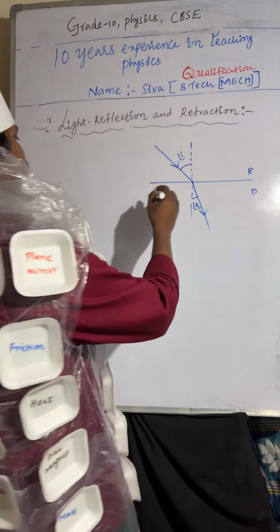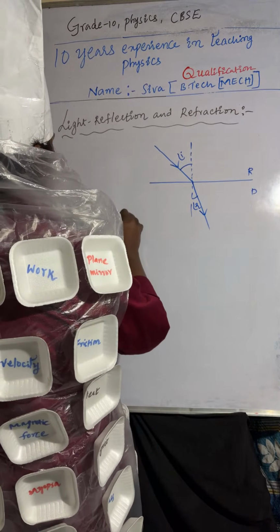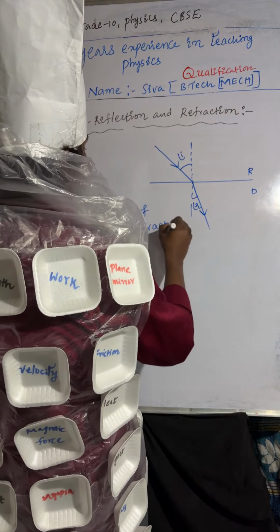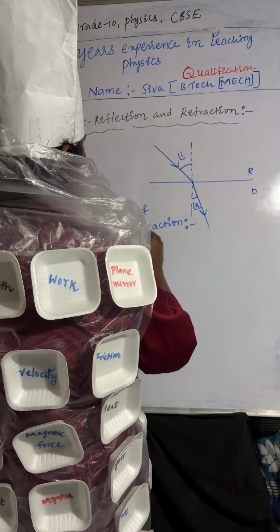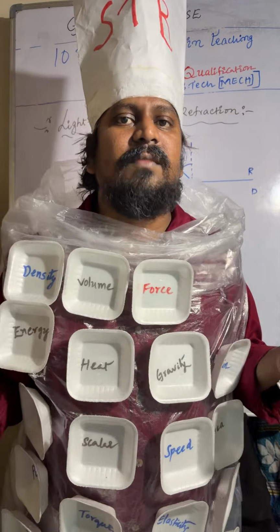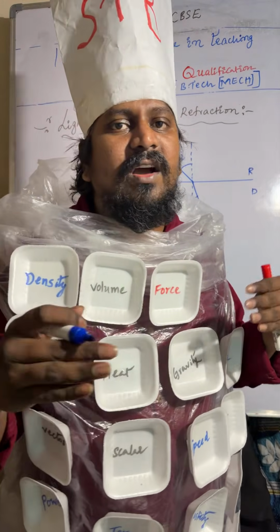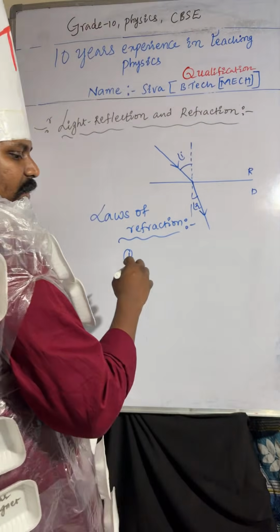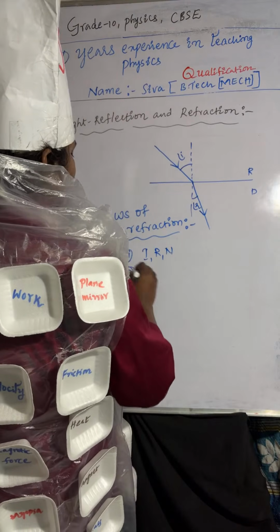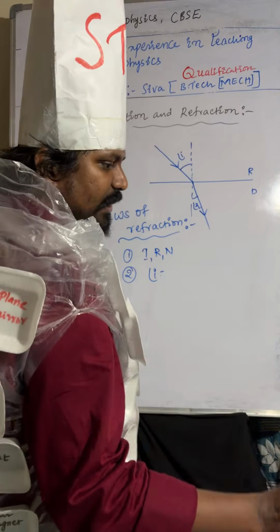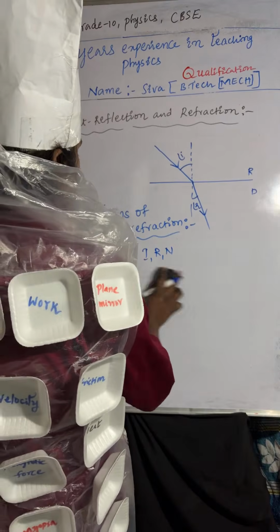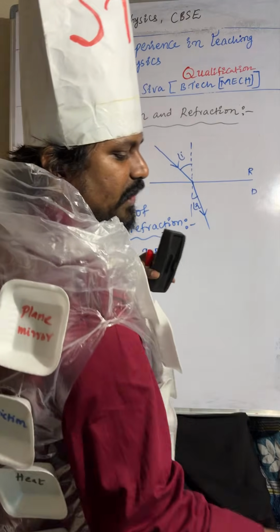So here you can see the laws of refraction, or Snell's law. Point number 1: the incident ray, refracted ray, and normal line lie on the same plane. And the ratio of the sine of the angle of incidence to the sine of the angle of refraction is equal to a constant.